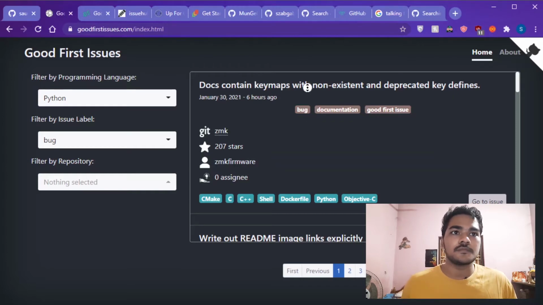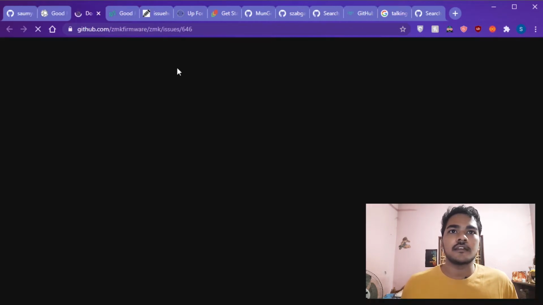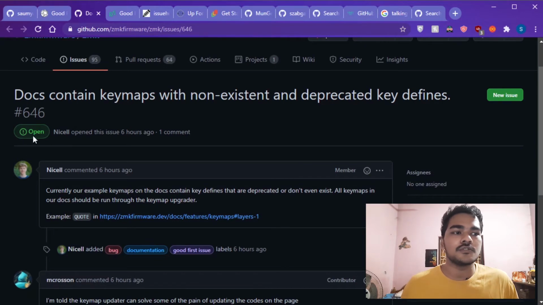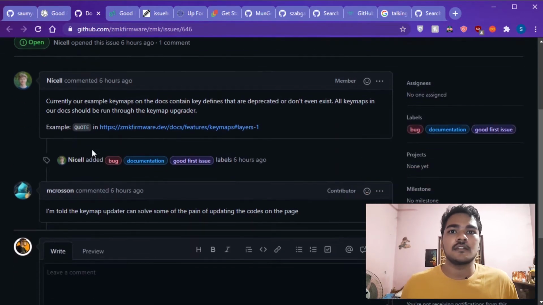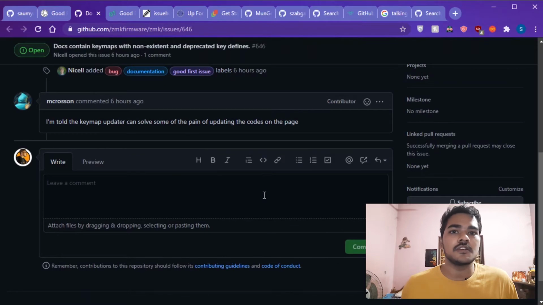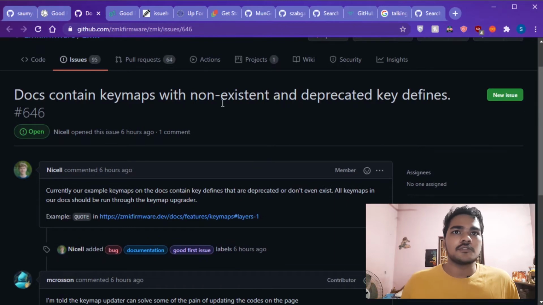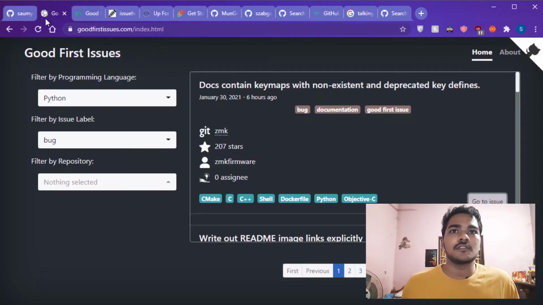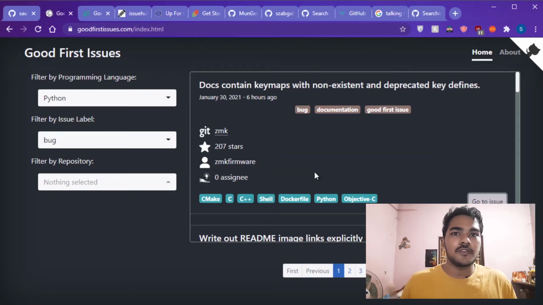So if we go to the issue, you'll see the issue is open. That means you can solve it. People have described what the issue is, and you can just comment here that you will be doing this, then fork it, work on it and make a PR, right? So these sites just help you find the right project or issue that you are comfortable working with. It lessens the time you would have wasted going through the whole of GitHub searching for things, right?